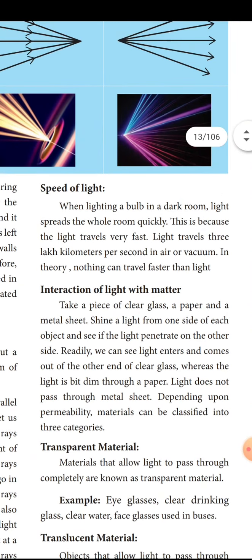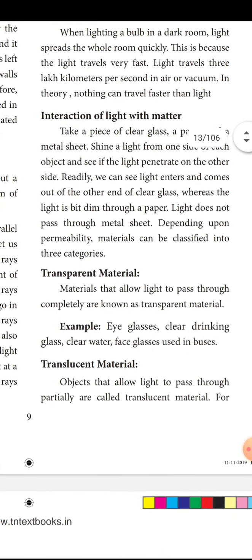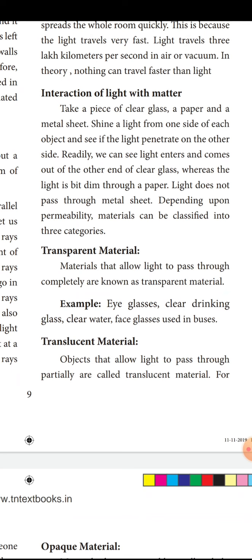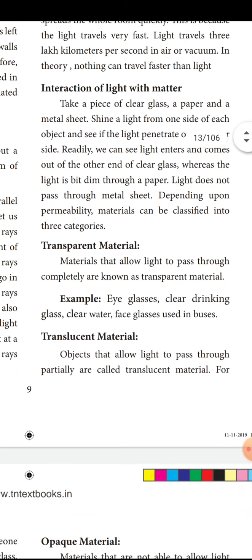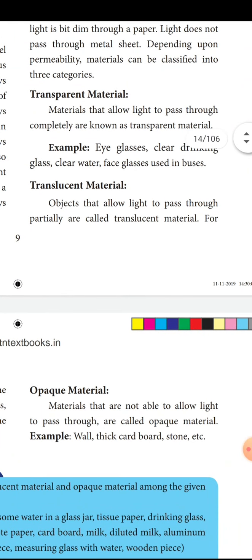And the speed of light is very fast, 3 lakh kilometers per second, in air or vacuum. Interaction of light with matter. The different types of matter are transparent material, translucent material and opaque material.